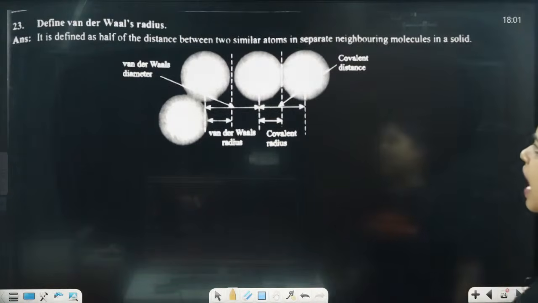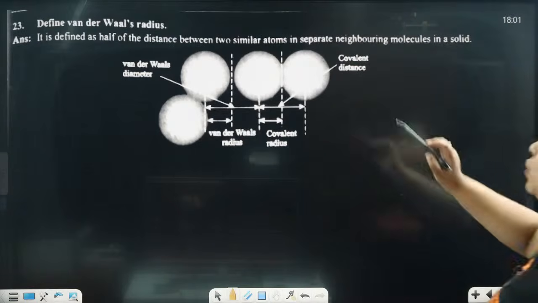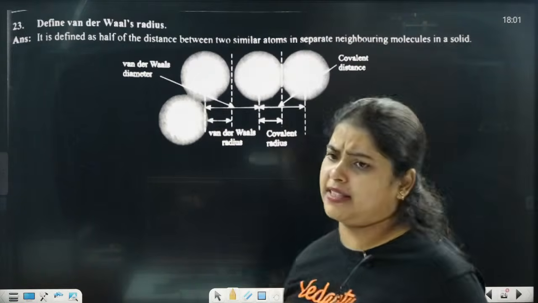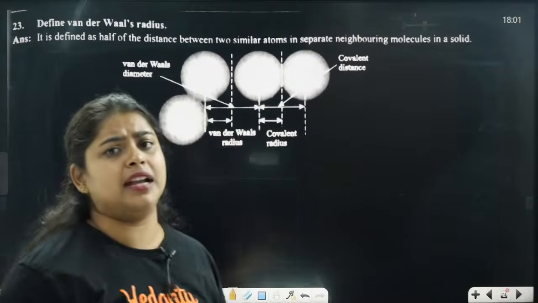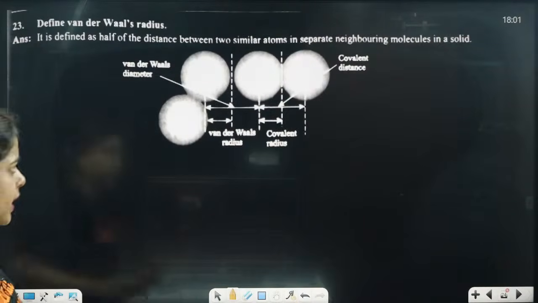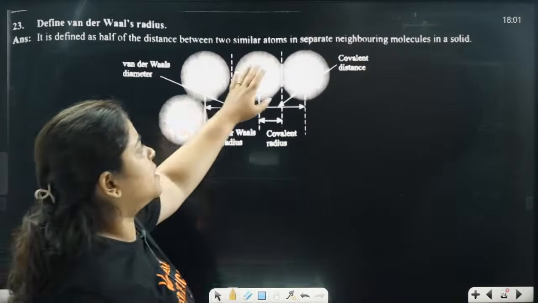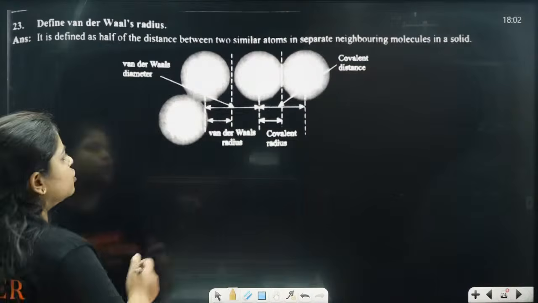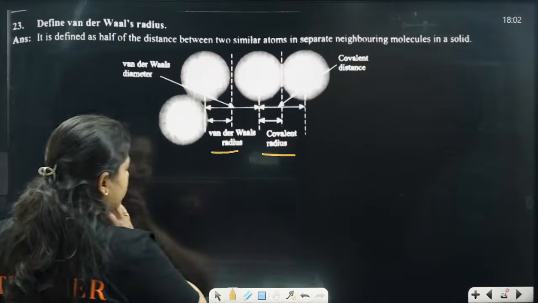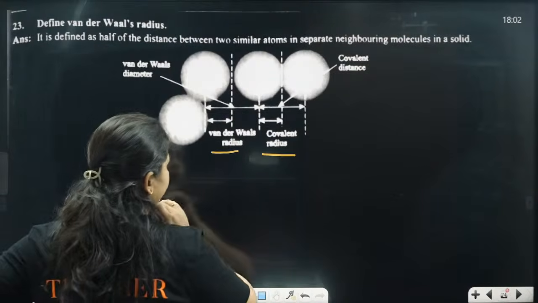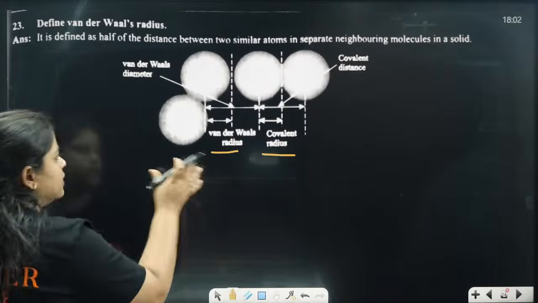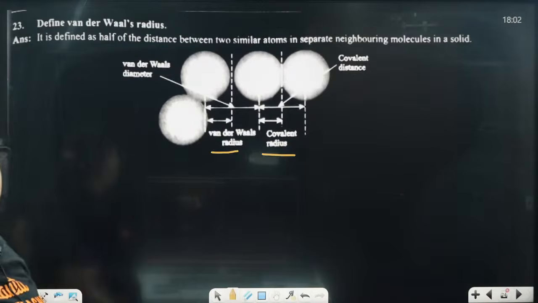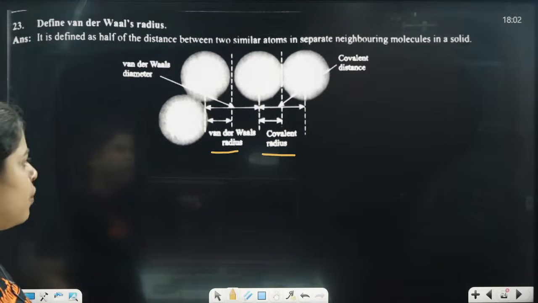It is defined as half of the distance between two similar atoms. In between the two similar atoms, the van der Waals forces are acting. Clear? The two similar atoms are in separate neighboring molecules in a solid, that is, two neighboring molecules. Van der Waals forces are there. This is the covalent radius. This is the van der Waals force. This is how the van der Waals radius is found.